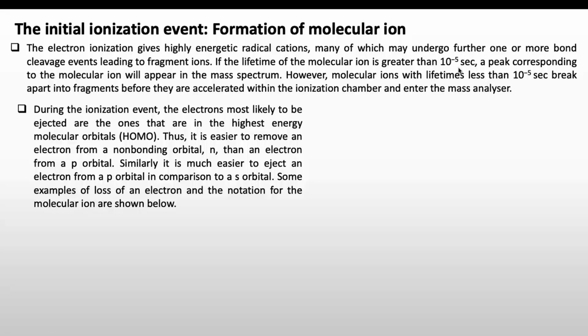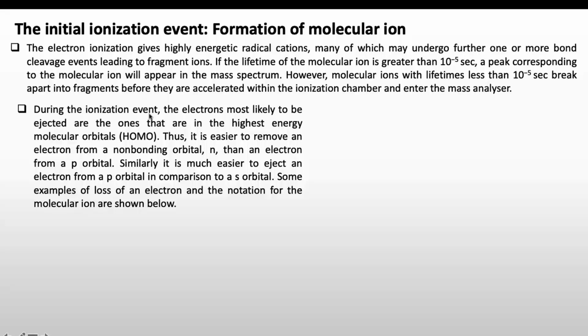But if that molecular ion has a lifetime less than 10 to the power minus 5 second, it will not survive in the ionization chamber and will fragment further into fragment ions. So instead of the molecular ion mass, you will get the masses of different fragments. Now, how may a neutral molecule convert to a molecular ion?